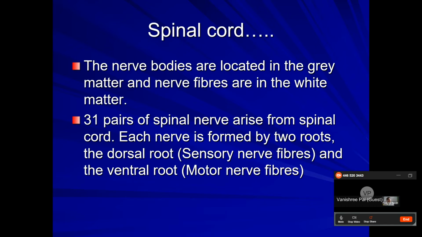From each segment, a pair of nerves arises. As there are 31 segments, 31 pairs of spinal nerves arise from the spinal cord, and each nerve is formed by two roots, as I have told you. One is the dorsal root, which is the sensory nerve fiber, which brings the information, and another one is the ventral root, which is the motor nerve fiber.